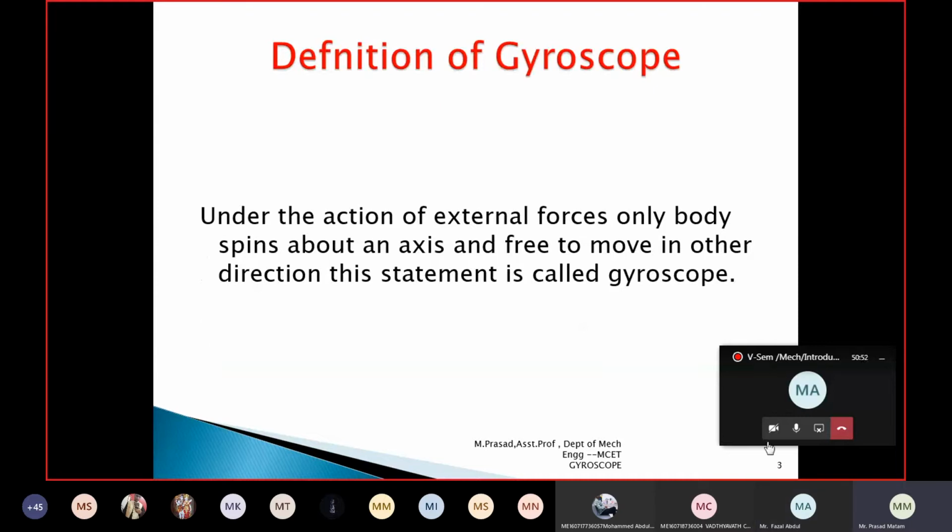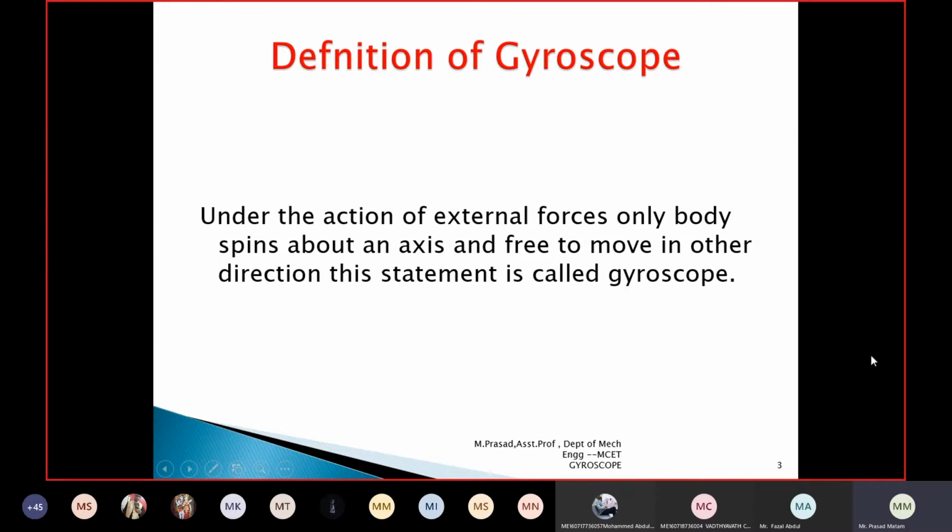How do you define the gyroscope? Under the action of external forces, a body spins about an axis and is free to move in another direction. This statement is called the gyroscope. I want to explain this statement. I made that video, and I have shown that video now. I will put it again. That video explains this definition.